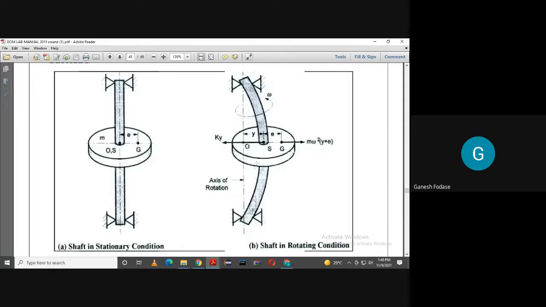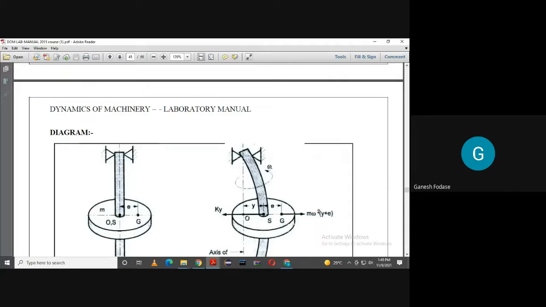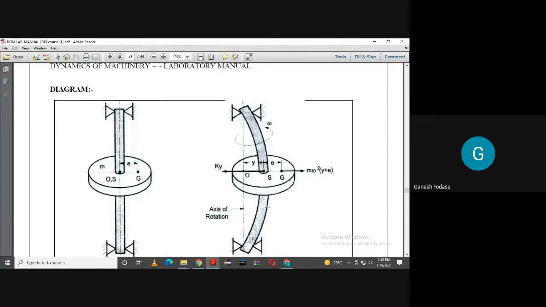So at what speed should we rotate this shaft, less than or greater than? Anyone can tell me? Omega should be greater than omega c or less than omega c? Because omega c is nothing but omega n. At what speed should we operate it? And what will happen if omega is less than omega c? Yes, omega should be smaller than the critical speed.